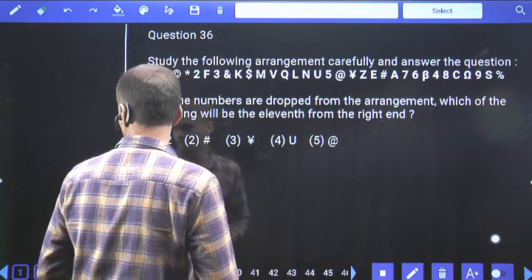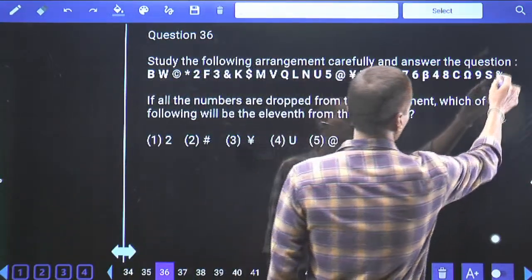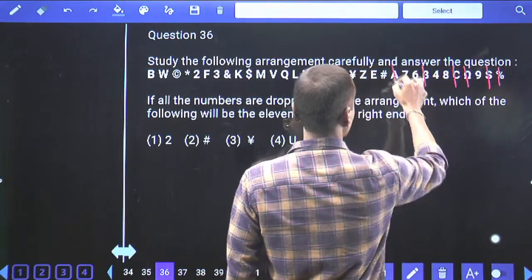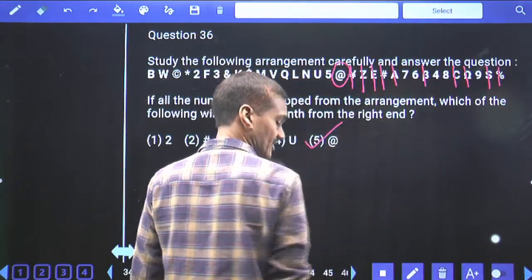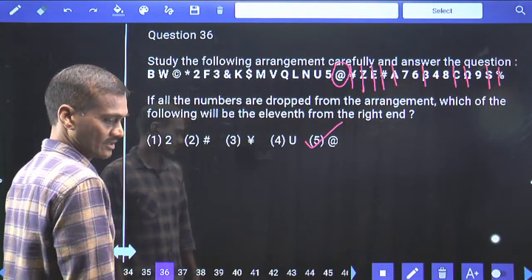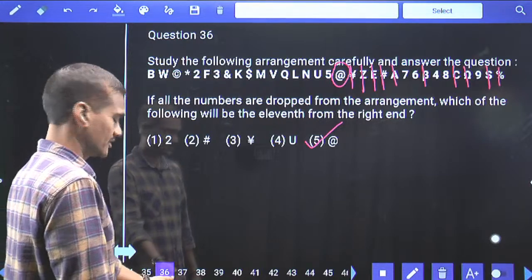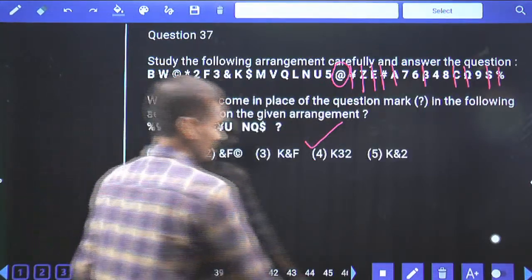Without the numbers, 11th from the right hand, 1, 2, 3, 4, 5, 6, 7, 8, 9, 10, 11. What is the element here? At the rate of, it is choice 5. At the rate of, choice 5 is the answer. Done? Now question number 36, it is choice 5.